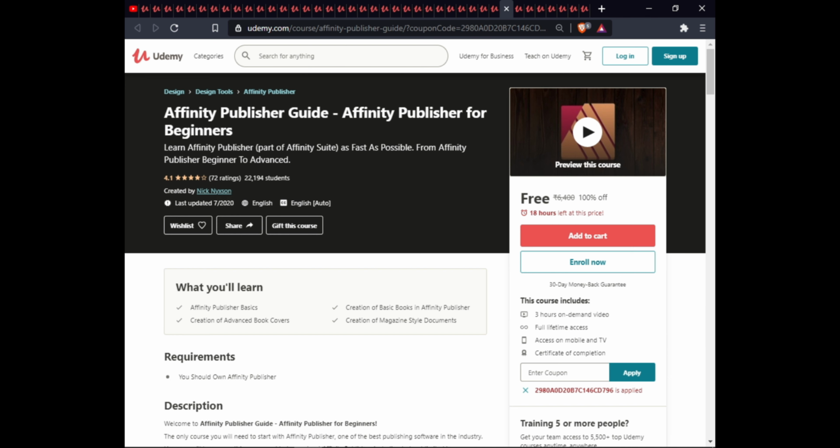The next course is Affinity Publisher Guide, Affinity Publisher for Beginners. In this course, you will learn Affinity Publisher basics, creation of a basic book in Affinity Publisher, creation of an advanced book cover, and creation of a magazine style document. This course is 3 hours of on-demand video, full lifetime access on mobile and TV, and a certificate of completion.